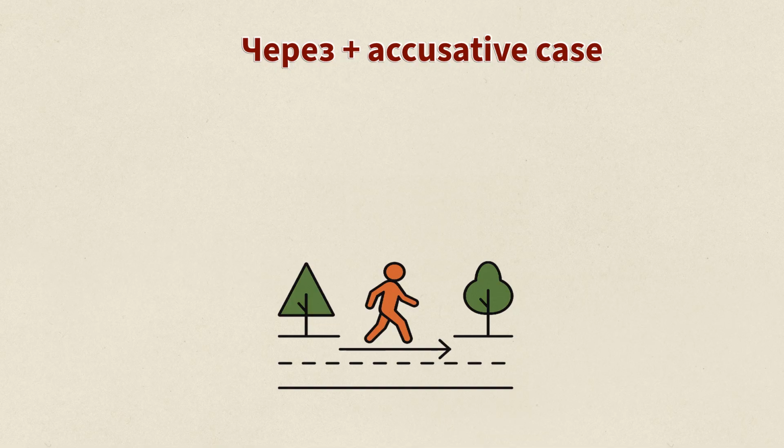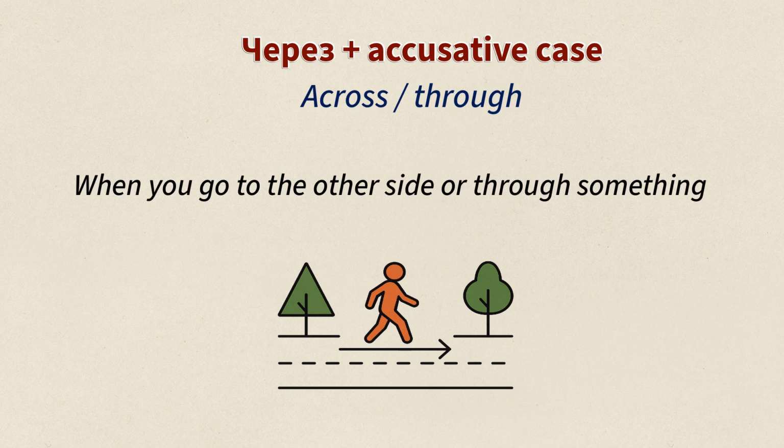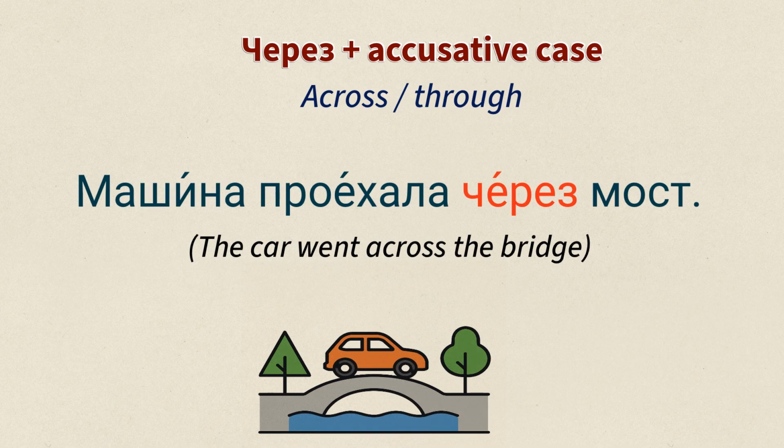The first preposition, через. After через, use a noun in accusative case. And the meaning of this preposition is across, through. Use it when you go to other side or through something. For example, машина проехала через мост. Машина проехала через мост.